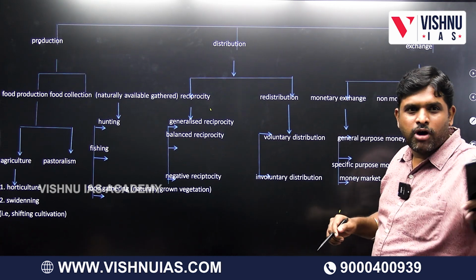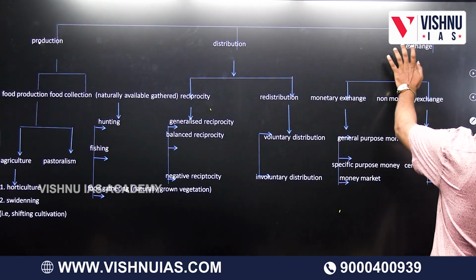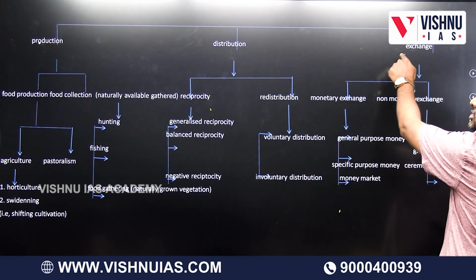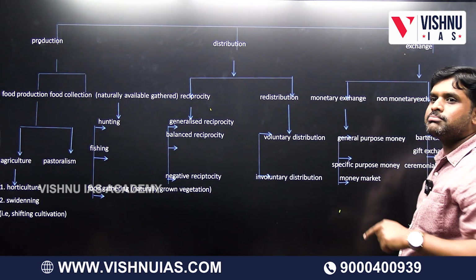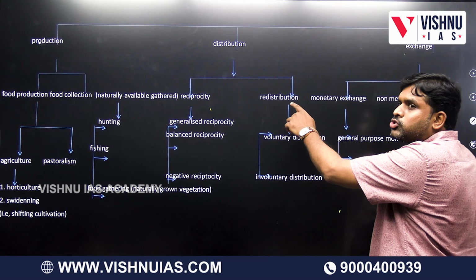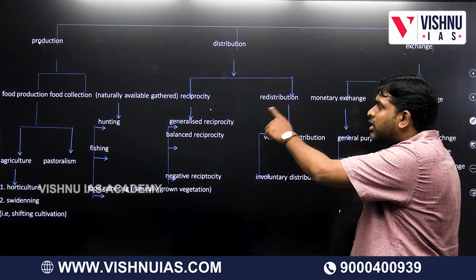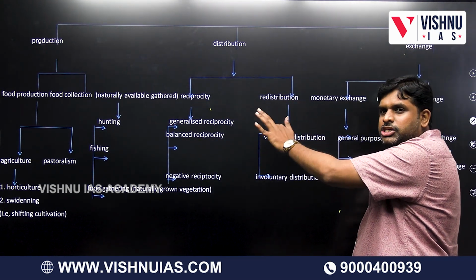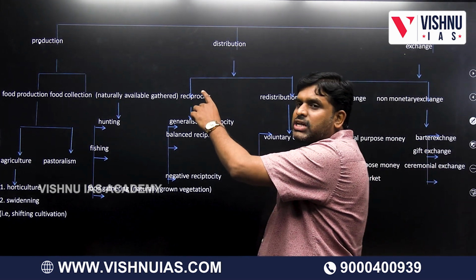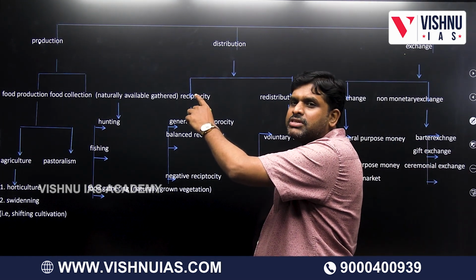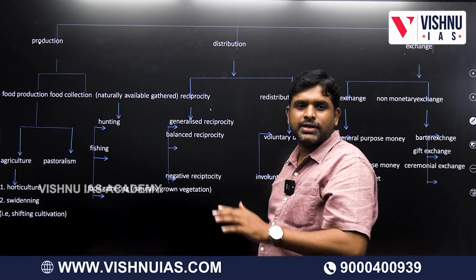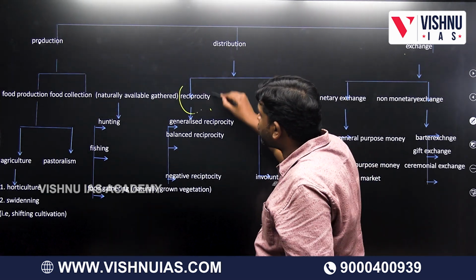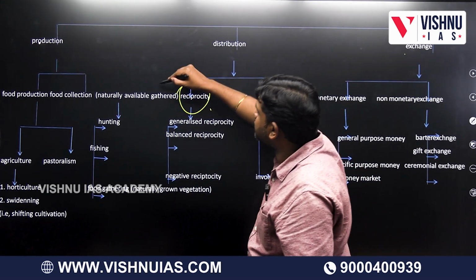So what did you understand? Where there is class-based society, the economic system is market exchange. Where the societies are rank-based, the mechanism is redistribution. Wherever the societies are egalitarian, the economic system is reciprocity.